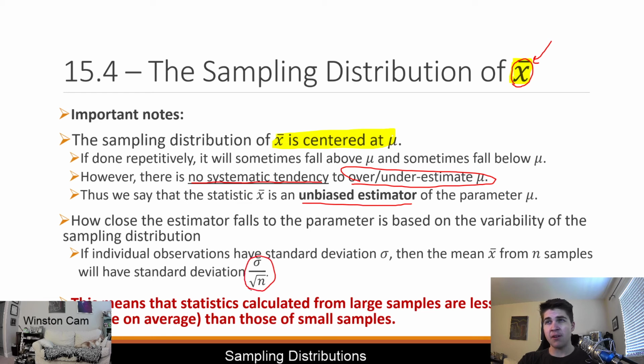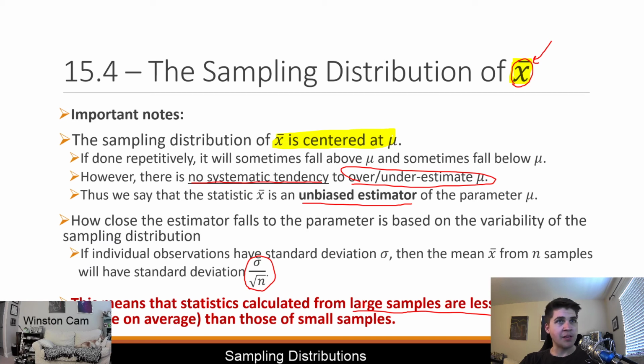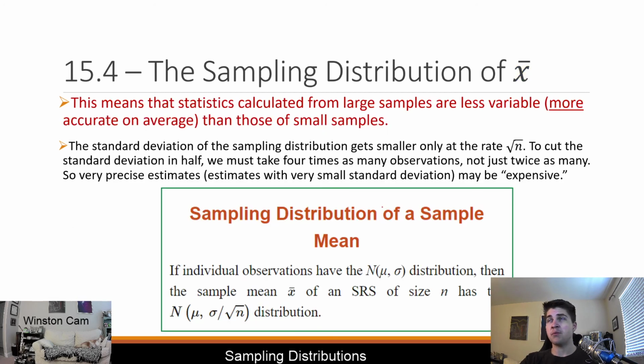Again, key thing to remember, if you remember nothing else from any of these lectures, remember that the standard deviation of a sampling distribution is the actual standard deviation of the population divided by the square root of the sample size. And again, another conclusion, which is basically the same as the law of large numbers, is that the statistics calculated from large samples are less variable, aka more accurate, than those from smaller samples. So essentially, larger sample size means better results, as we kind of already knew from previous ideas.